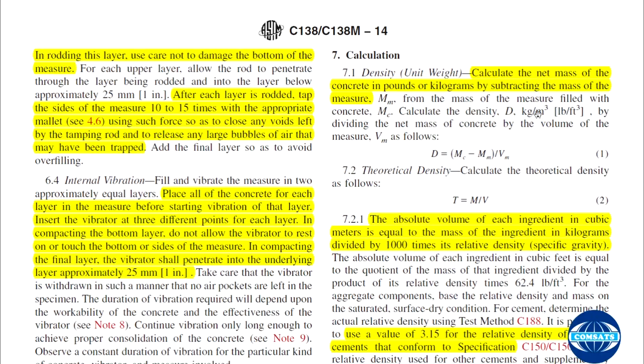Calculate the density in kg per cubic meter or pounds per cubic feet by dividing the net mass of the concrete by the volume. So the density formula is typically mass divided by volume. So you subtract the mass of the measure from the mass of the filled measure, which includes the mass of the specimen and the equipment, to get the mass of the concrete.